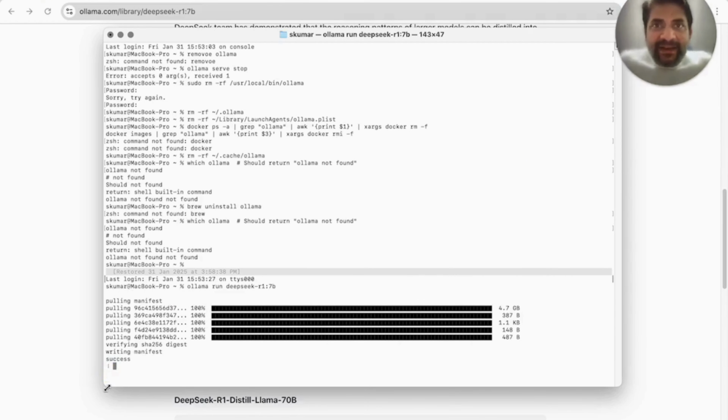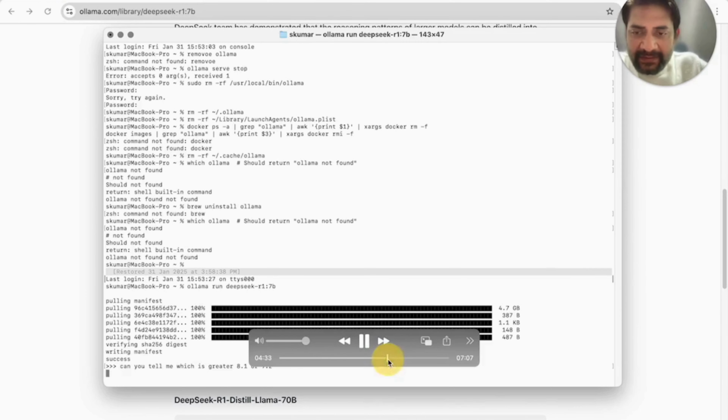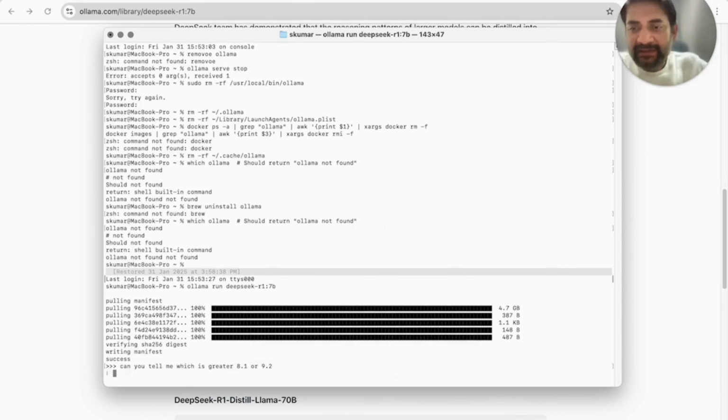Once this is done, it pauses with the thinking process. I can now type a message. The message that I would have typed on the DeepSeek website, I type over here, and I would ask it to maybe do a comparison. The first question that I ask is, can you tell me which is greater, 8.1 or 9.2? And now DeepSeek is doing the thinking process.